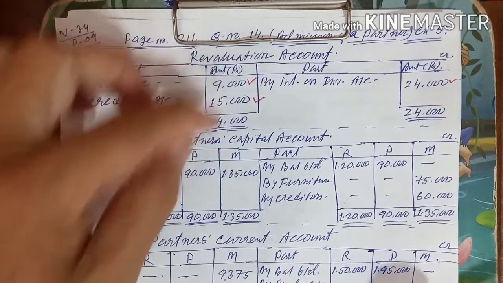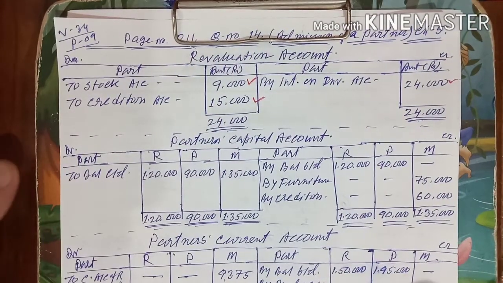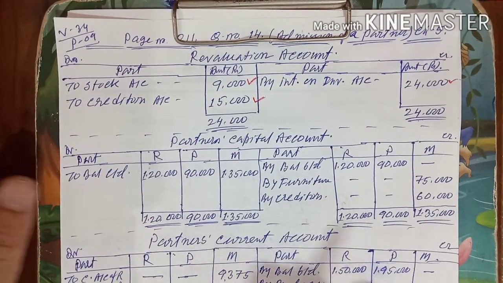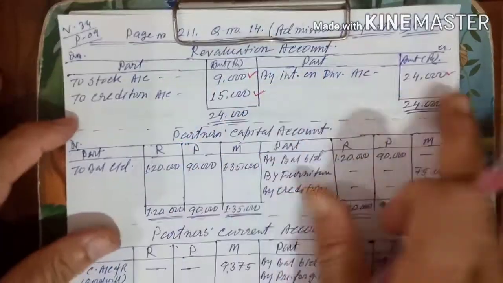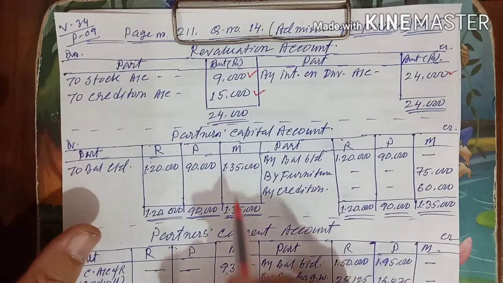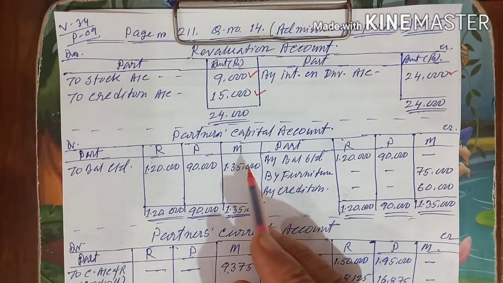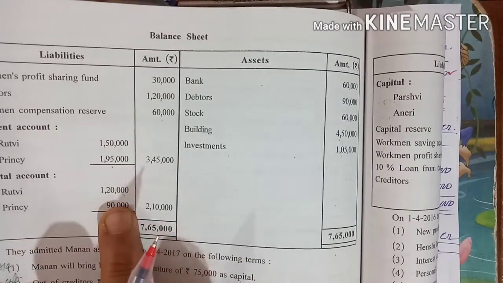Before drawing the table forms, I forgot to tell you, first we will write the opening balances. Revaluation account opening balance will not come. Partners' capital account opening balance you will get. I am showing it in your book. Partners' capital account 1,20,000 and 90,000.